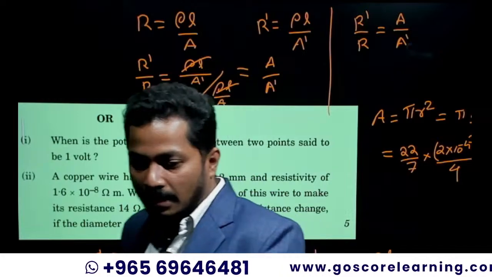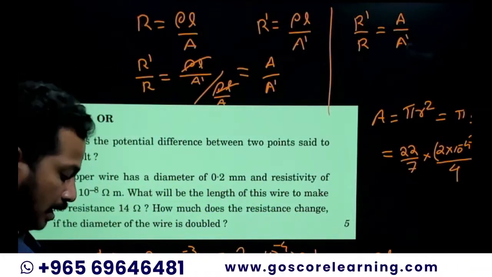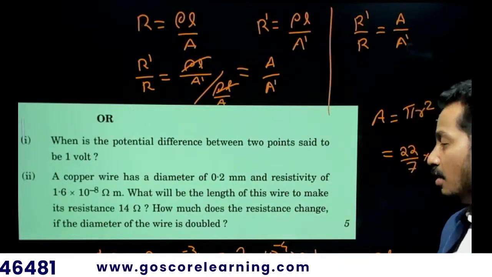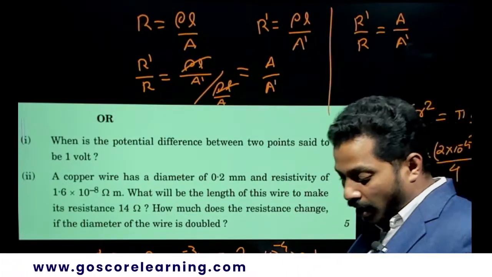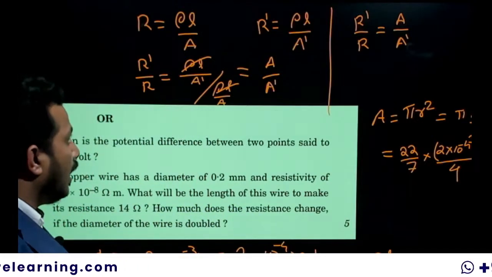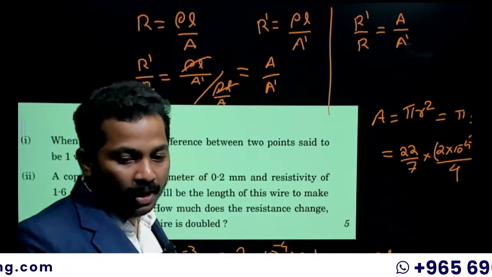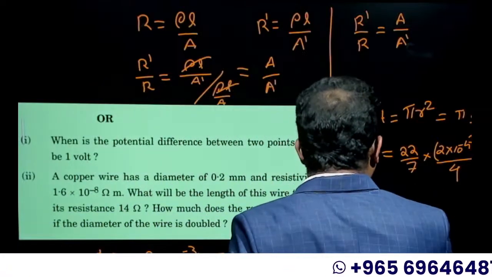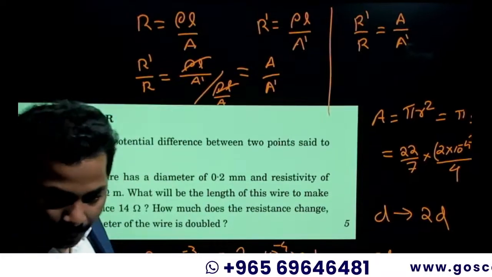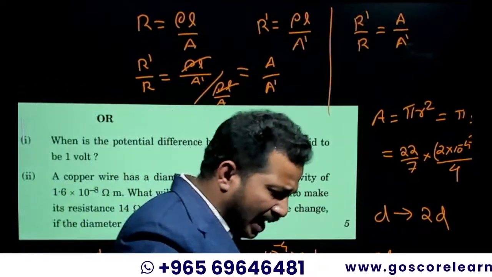Resistance is inversely proportional to the area of cross section, so the ratio will be inverted. R dash by R is equal to A by A dash. Diameter is doubled. If the diameter changes to 2D, what happens to its area of cross section?